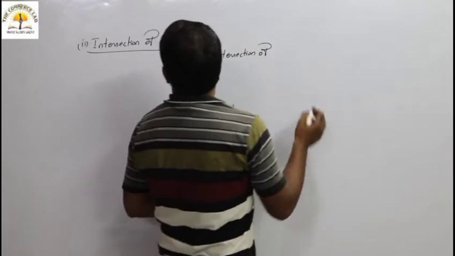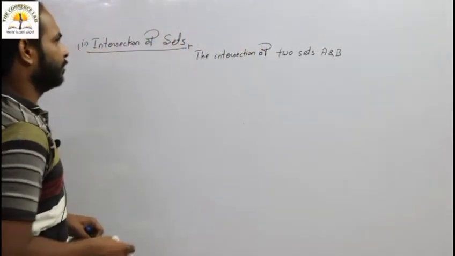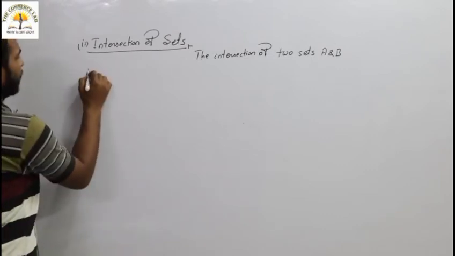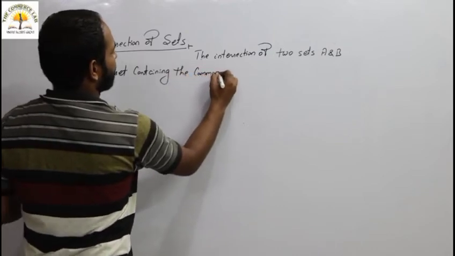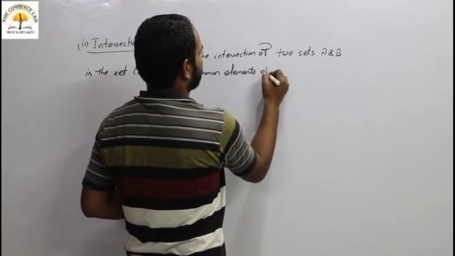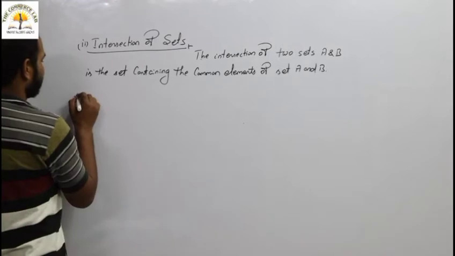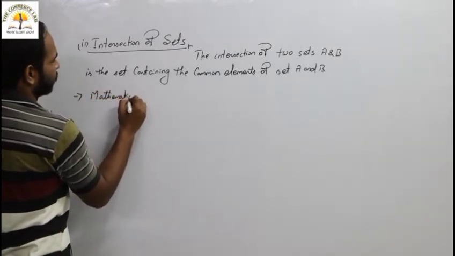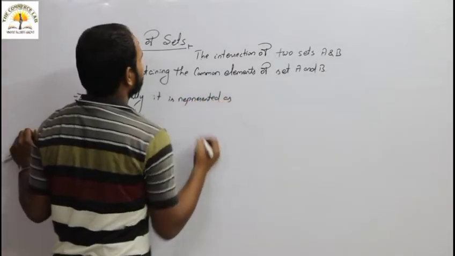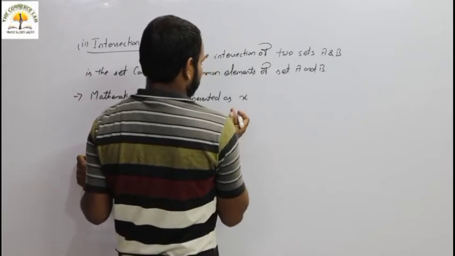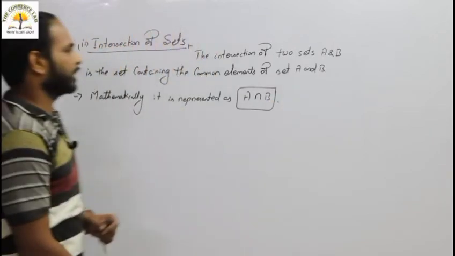The intersection of two sets A and B is the set containing the common elements of set A and set B, and mathematically it is represented as A intersection B.